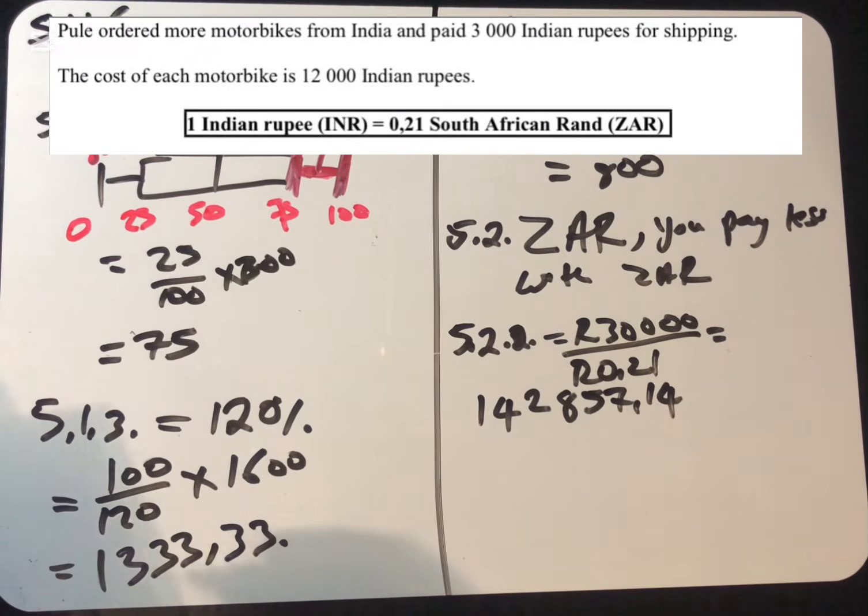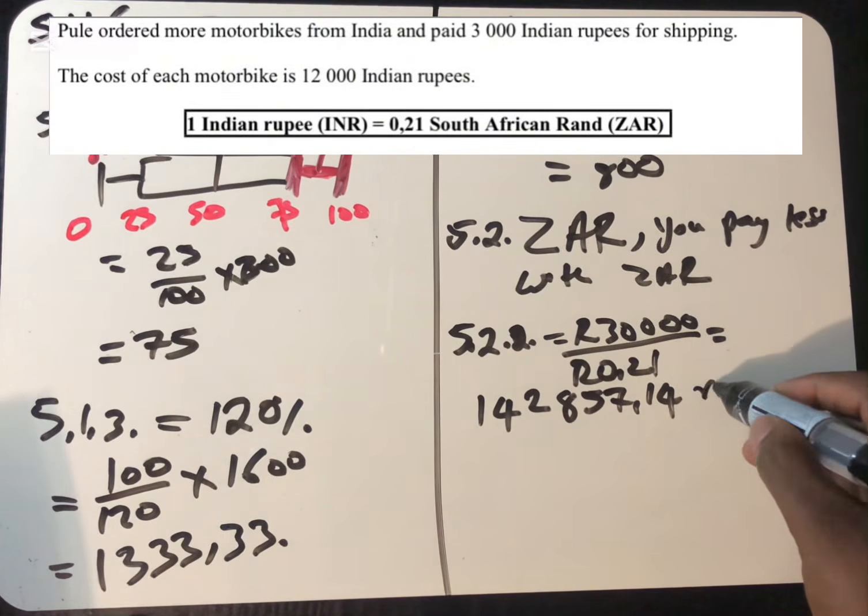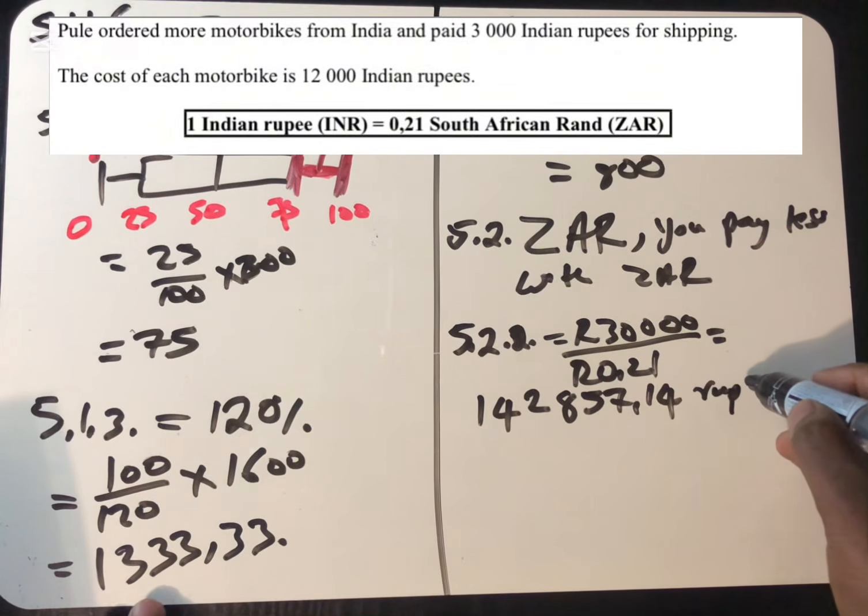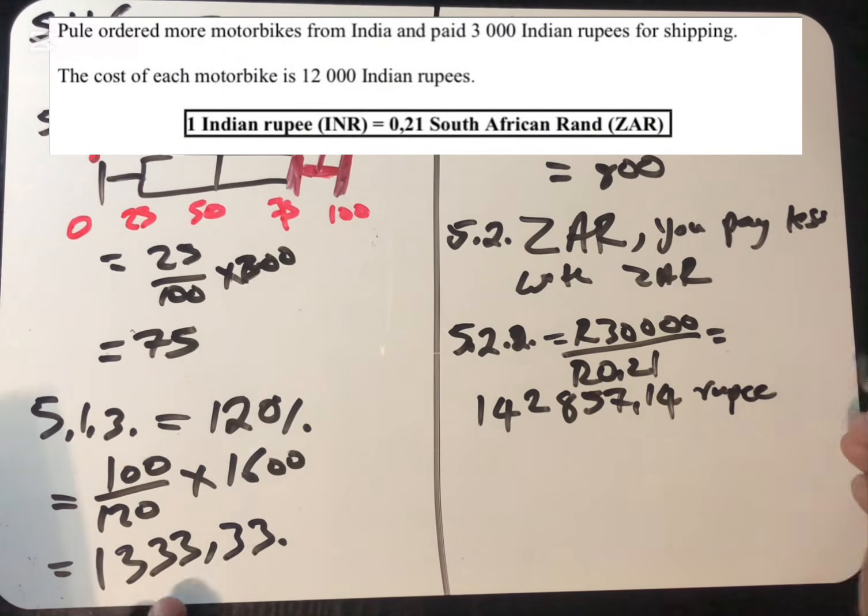So this 30,000 rands is the same as 142,857 rupees. So now we have converted this to rupees. It's no longer rands. Is it rupees? Rupee. Yeah, rupee. So everything is in rupee now. So now we have to remove what? We want to check if this amount will be able to buy 12 motorbikes and ship them.